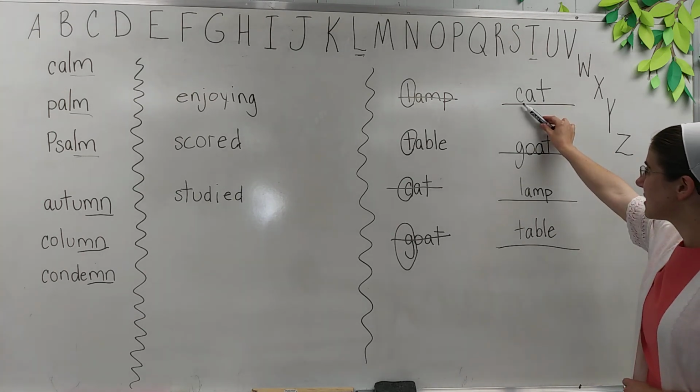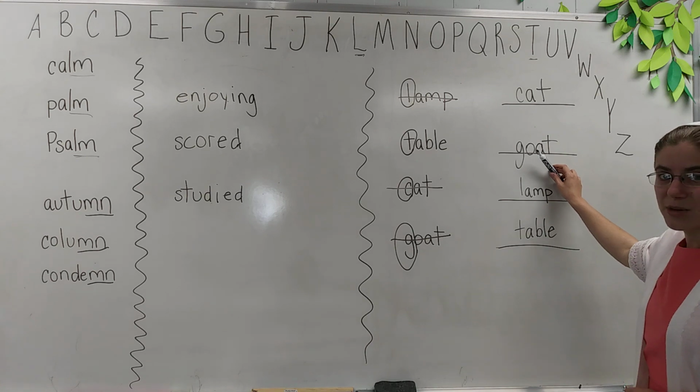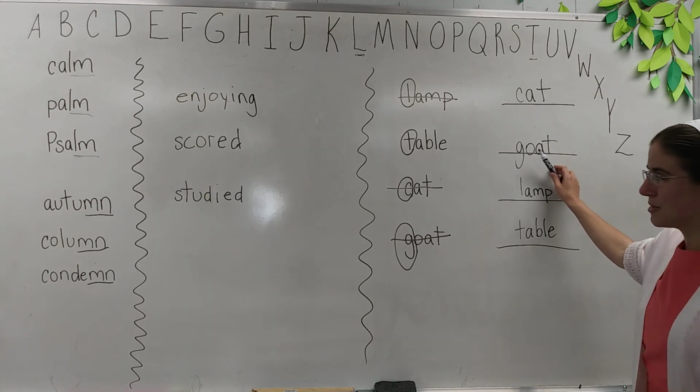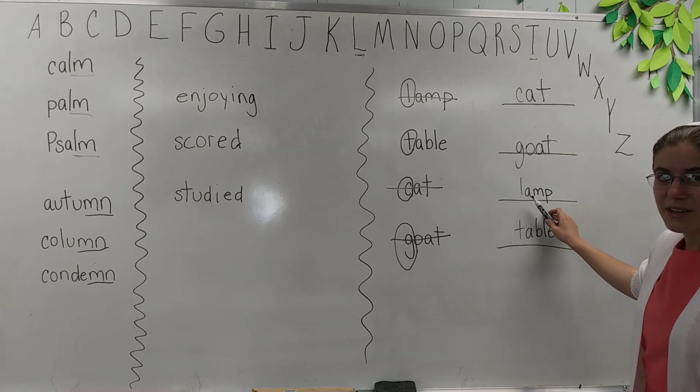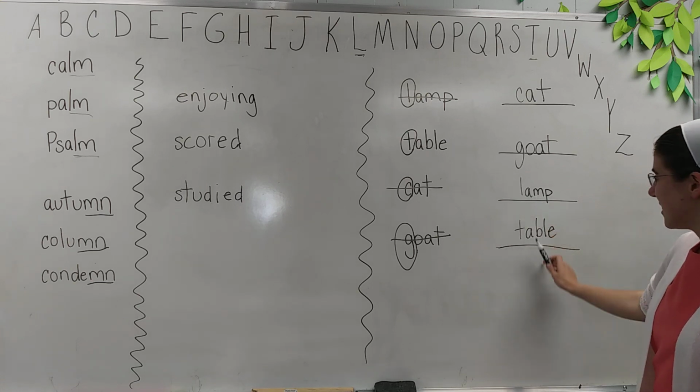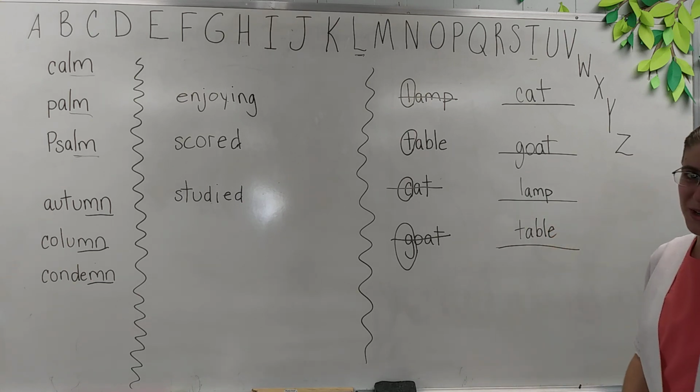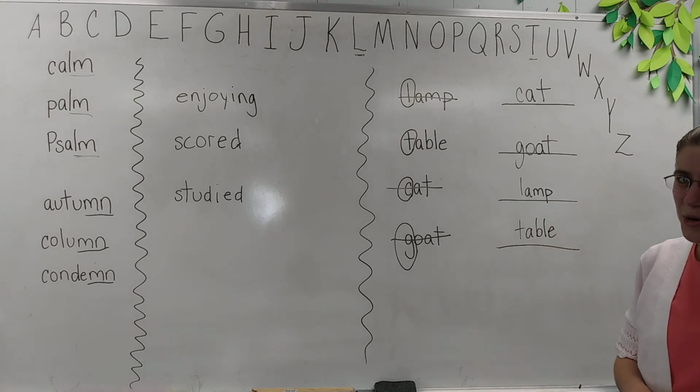Okay? C comes first. G comes after C somewhere in the alphabet. L is after G somewhere, and T is after L somewhere in the alphabet. Okay, I hope that makes sense.